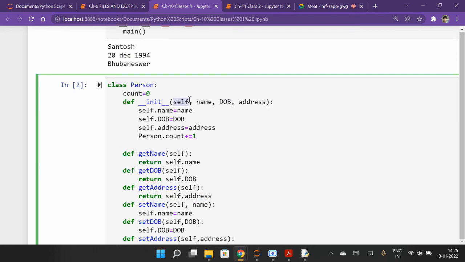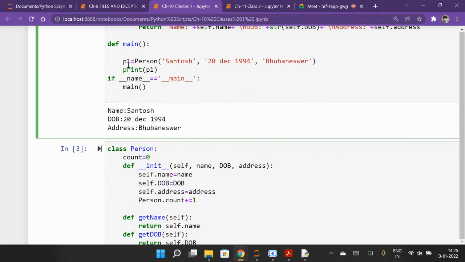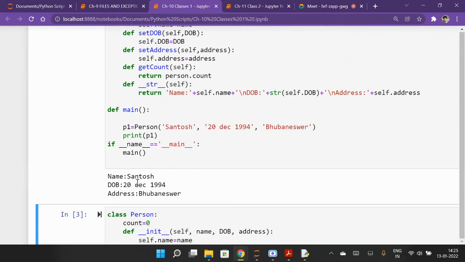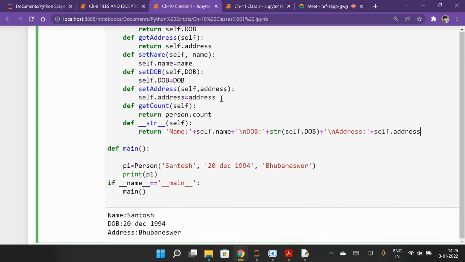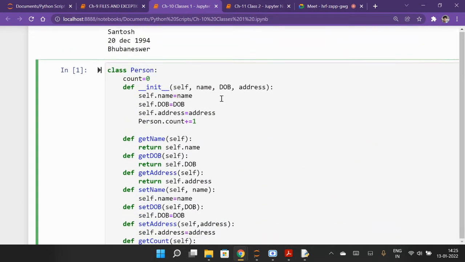The object itself is p1 here. Now we are printing p1. If I run it, you can check it prints name, self.name, which we have given as Santosh, then in the next line it prints date of birth, then address.